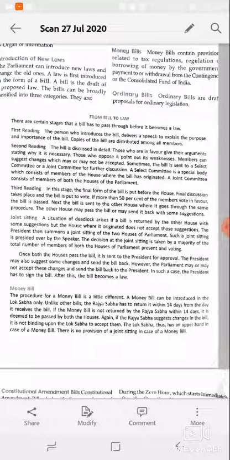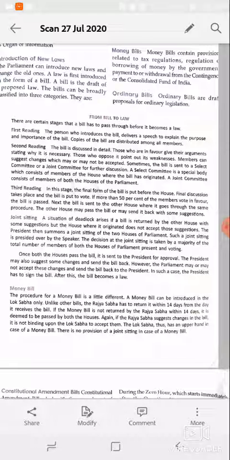But here I just want to mention that if the bill is passed by both houses, then the President has to sign that bill. It is true that the President may send the bill back with some suggestions, but in the end the President has to sign it, and after the signing the bill becomes a law, right? So this is all about ordinary bills.